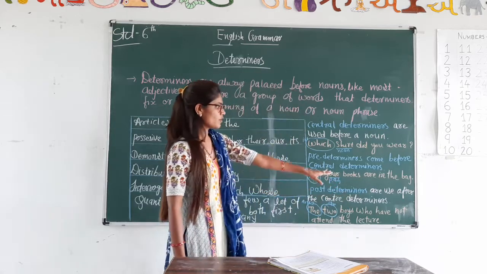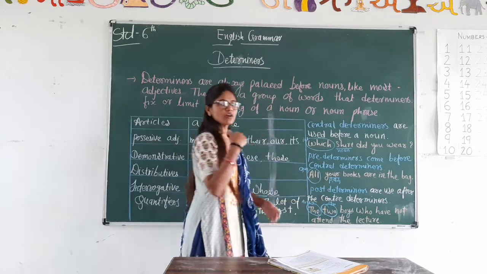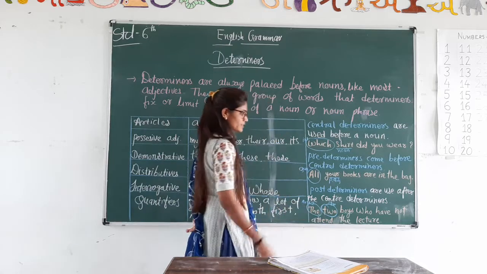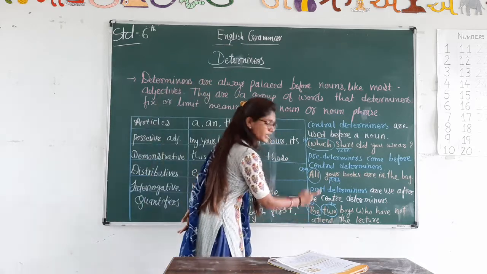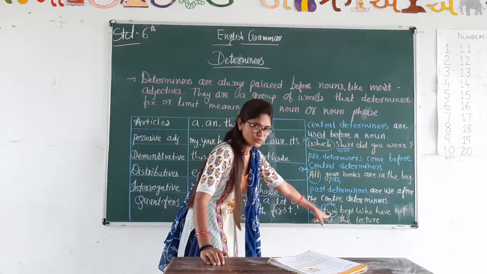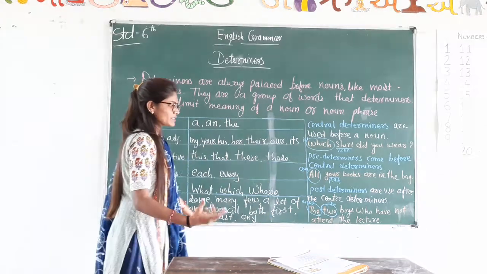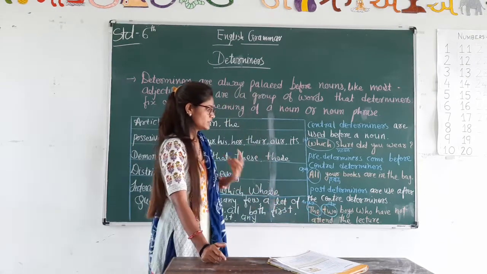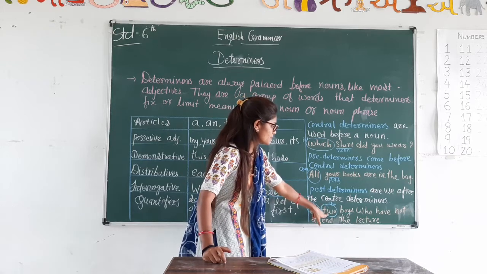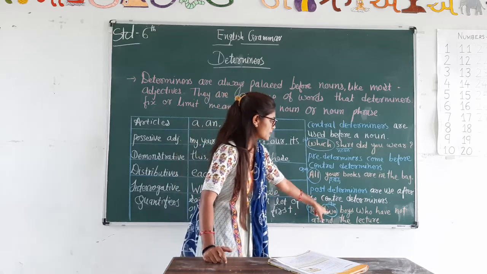Then post determiners are always after the central determiners. Okay. Post determiners always come after central determiners. So here the is the article and it's a central determiner. And then after it comes two. Here two is a quantifier. मात्रा में बताना, two, गिन सकते हैं हम, 1, 2, 3. So after the comes two, and two is a post determiner, so it comes after the central determiner.